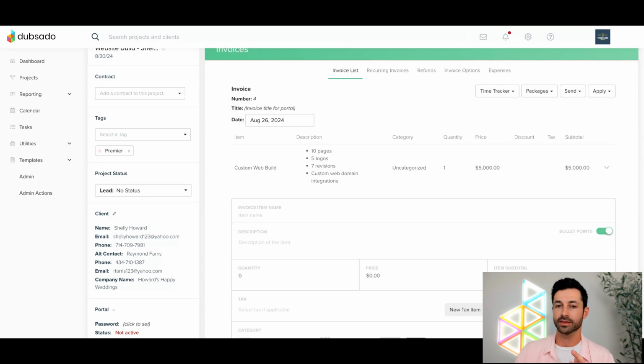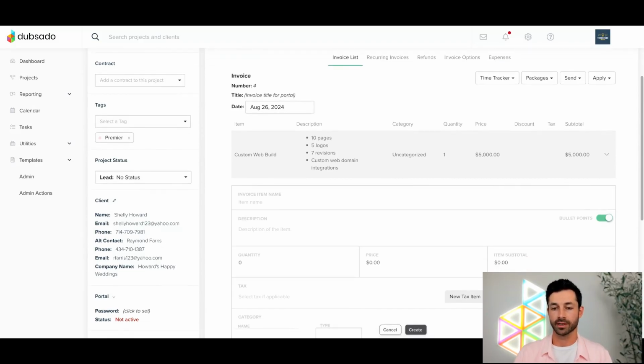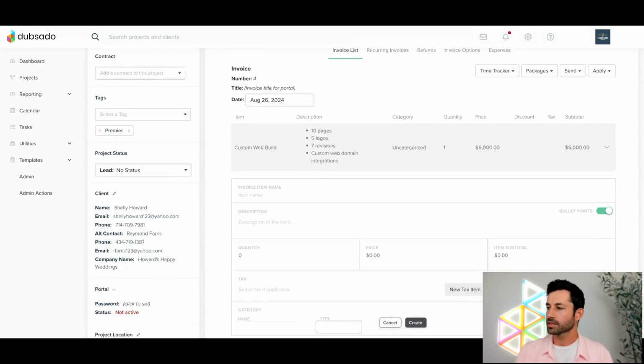But unfortunately, there's not going to be any way to add in additional columns for stuff like what you're asking for. I know we do have a ton of interior designers on Dubsado though, so I'm sure someone has a really good system for setting that up. It might be what I mentioned, which is just creating separate line items for things like the delivery fee that have to get tacked on. But what I recommend is going on our YouTube channel and seeing if we have any interior designers that have made videos about how to use Dubsado, because I'm pretty positive we have them on there. I can always take a look afterwards. Send me an email, Kelly, if you want more information on that. All right.